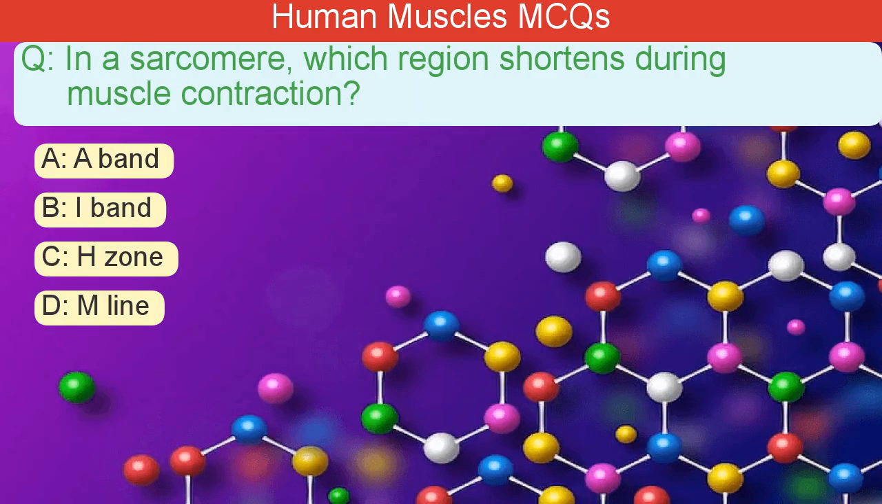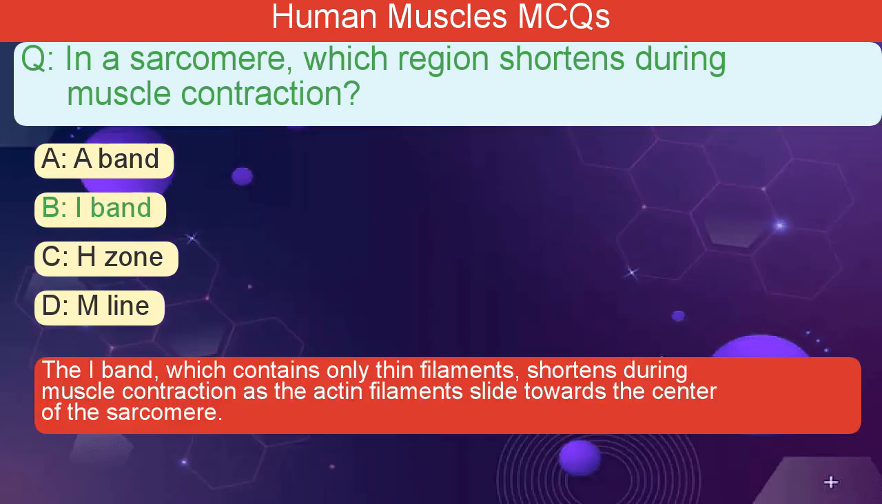In a sarcomere, which region shortens during muscle contraction? A. A-band. B. I-band. C. H-zone. D. M-line. The correct answer is B. The I-band, which contains only thin filaments, shortens during muscle contraction as the actin filaments slide towards the center of the sarcomere.